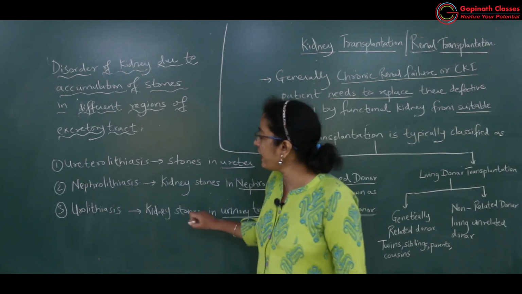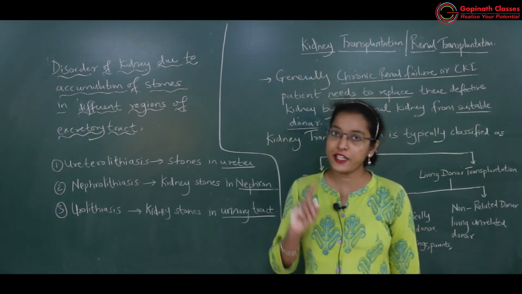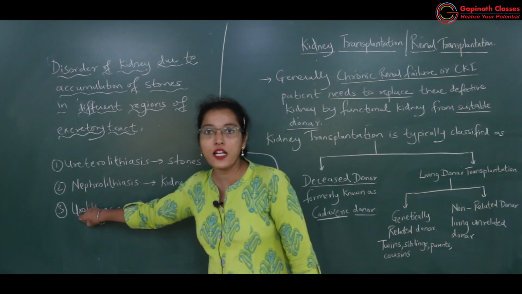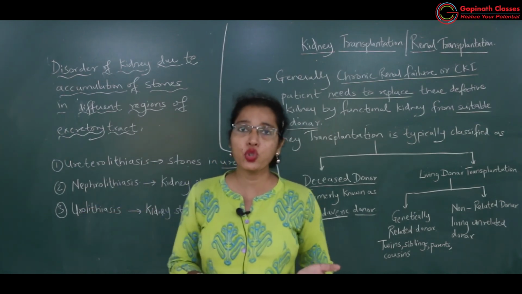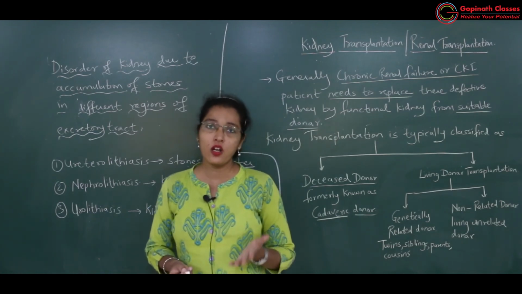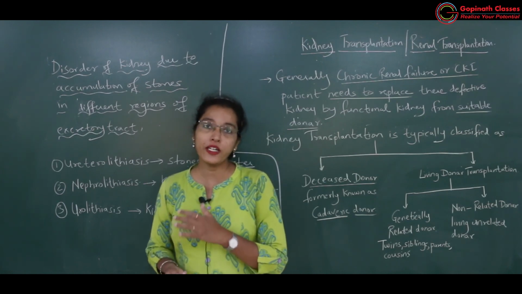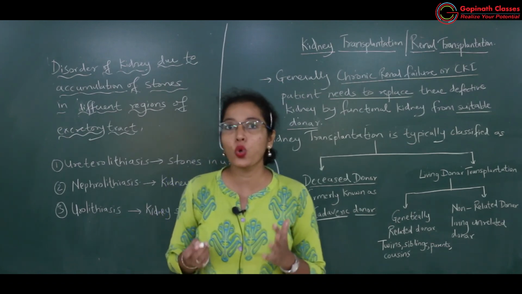Okay, so anywhere in the urinary tract, if there is accumulation of kidney stone, then the disorder is known as urolithiasis. So it is possible that in the individual there will be accumulation of stones in the nephron, in the renal pelvis region, ureter and urinary bladder. Then that disorder you will term as urolithiasis.